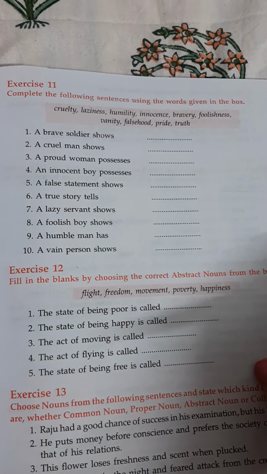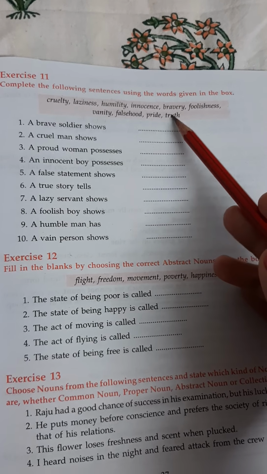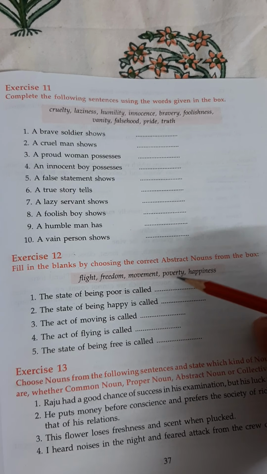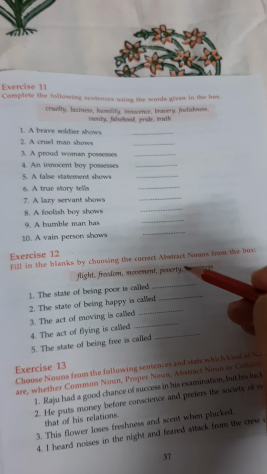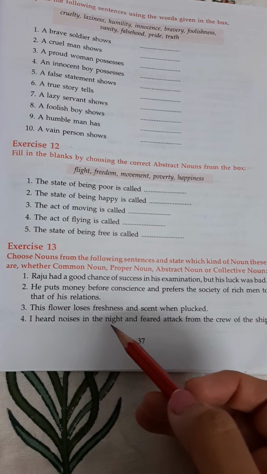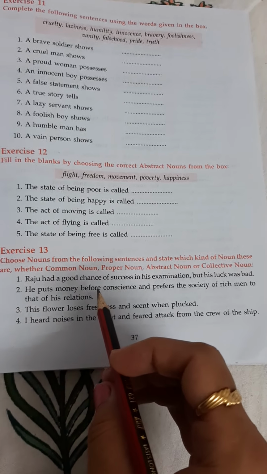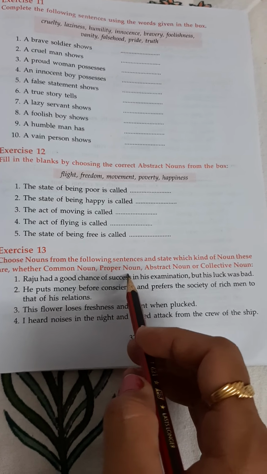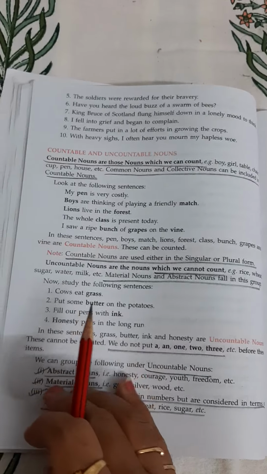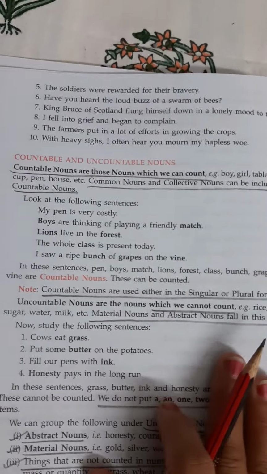Now come to exercise 11. Here in this exercise, we have to complete these sentences with the help of given words. Fine. In exercise 12, we have to fill these blanks with the help of abstract nouns given in the help box. In exercise 13, we have to choose nouns. Means we have to circle the nouns and we have to tell their kind also, whether they are common noun, proper noun, abstract noun, or collective noun.